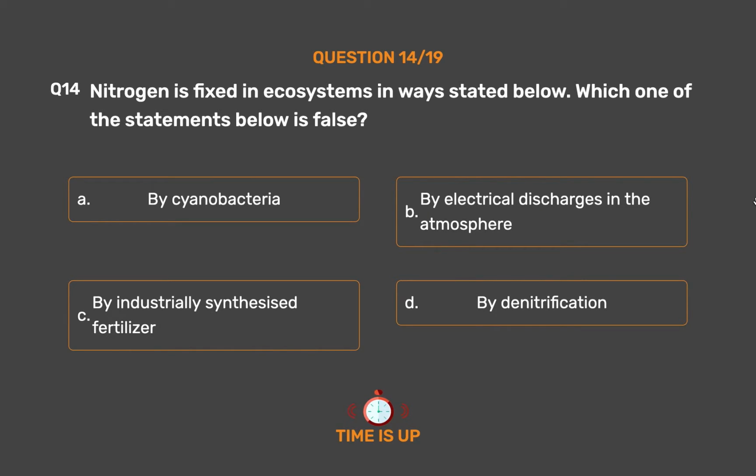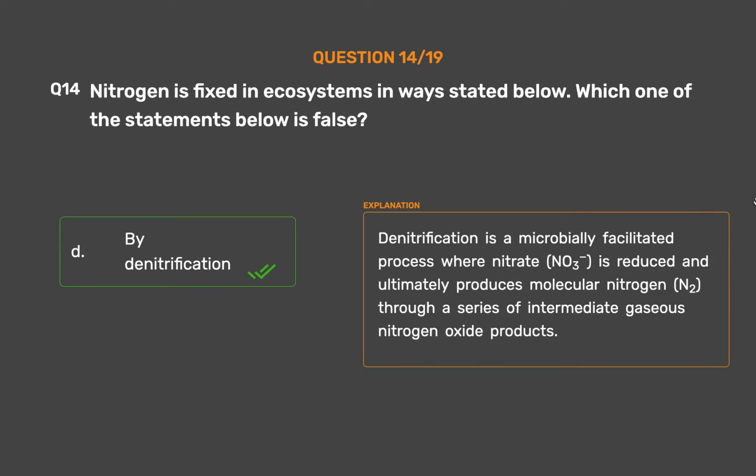The correct answer is option D, by denitrification. Denitrification is a microbially facilitated process where nitrate, NO3-, is reduced and ultimately produces molecular nitrogen, N2, through a series of intermediate gaseous nitrogen oxide products.